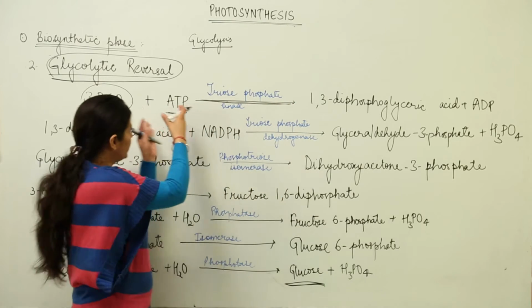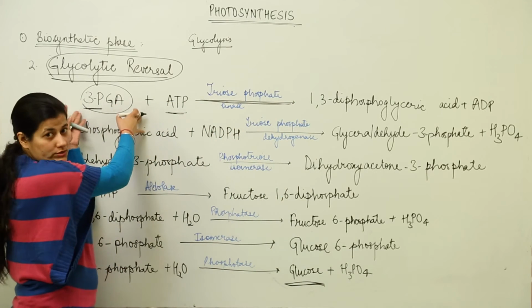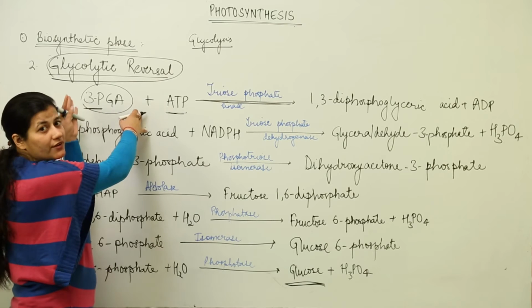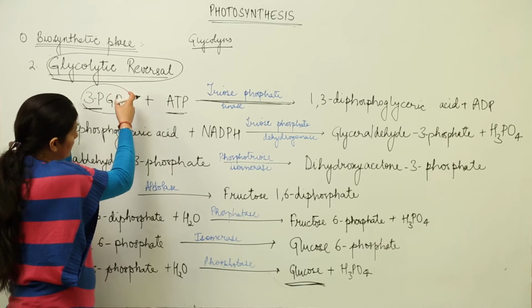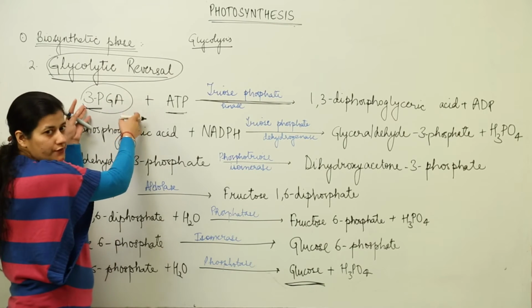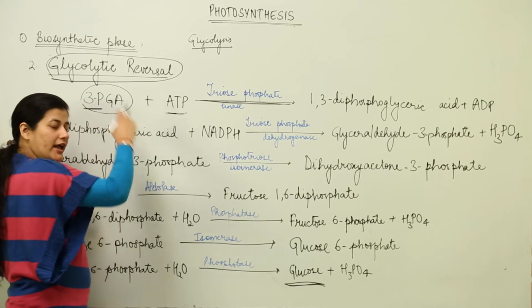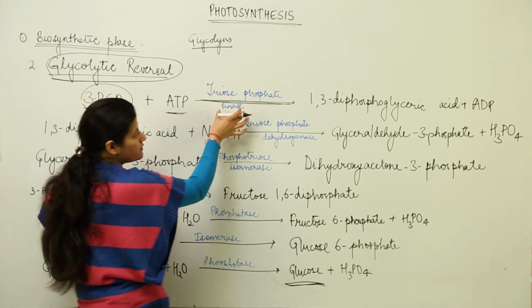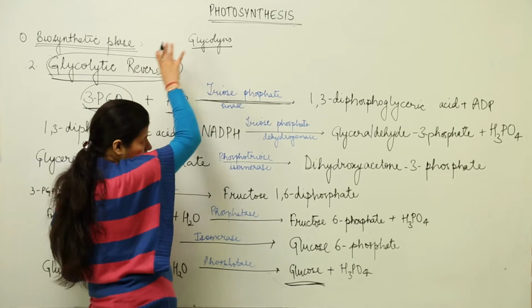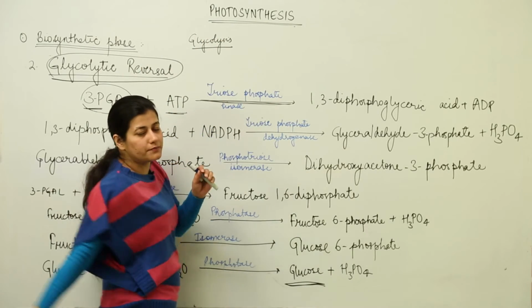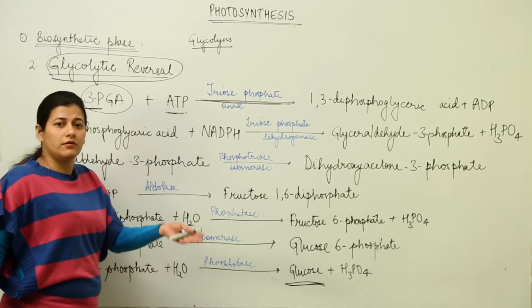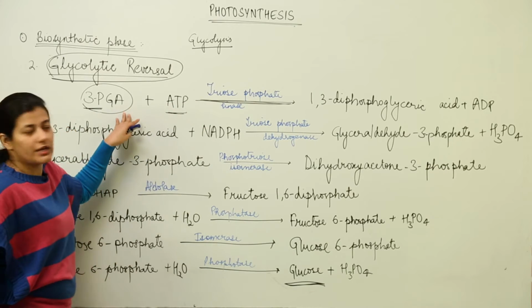Now, this particular compound is a triose, okay, it is a triose because it is having 3 carbons. It is a triose phosphate because it is having a phosphate, and the enzyme's name is kinase because it comes and makes the addition of phosphorus possible to this 3-PGA.